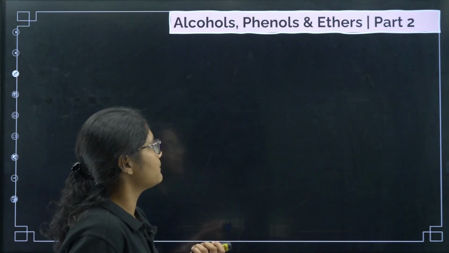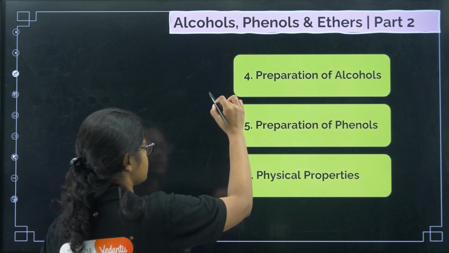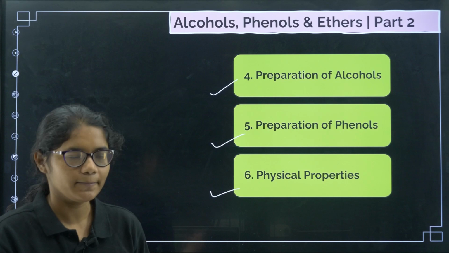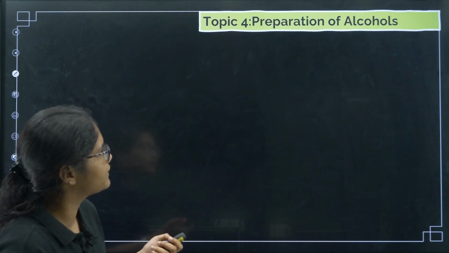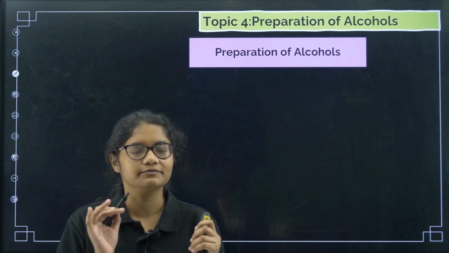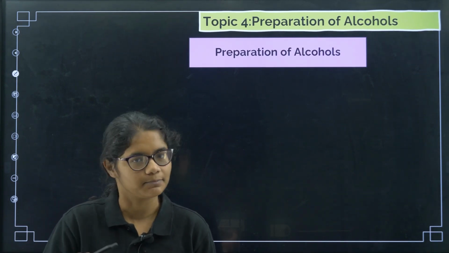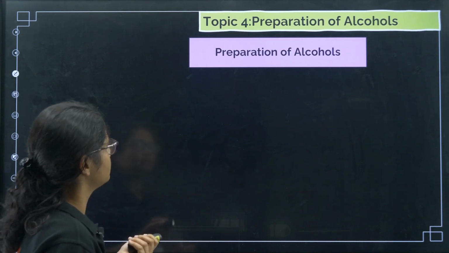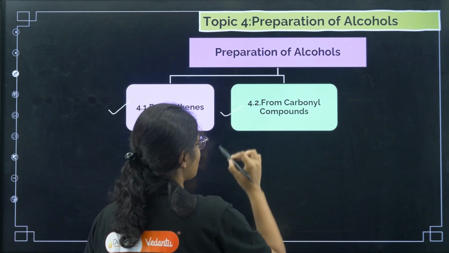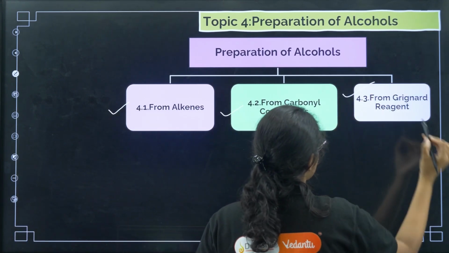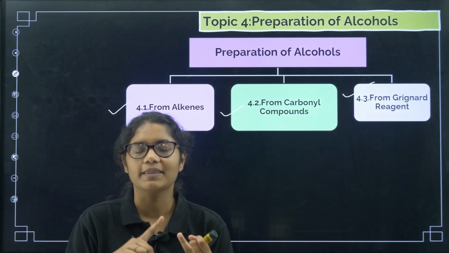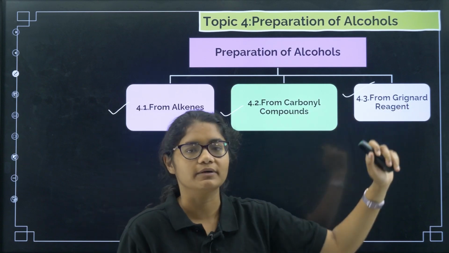Now coming to today's topic, we already know what we are going to discuss: preparation of alcohols, preparation of phenols, and then physical properties. Let us come to the first topic, that is preparation of alcohols. In preparation of alcohols, we have 3 major sources from which we can prepare: the first one is from alkenes, next from carbonyl compounds, and then using Grignard reagent. First is alkenes, then carbonyl compounds, and then Grignard reagent.